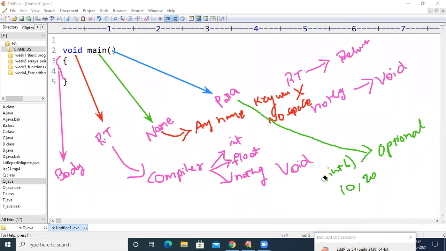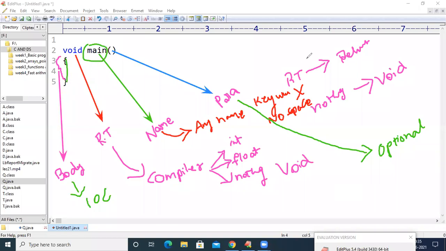If you want to receive some data from the outside, you can maintain parameters. And if you don't want to receive any data from the outside, you can just leave the parameters empty. Okay, so now the fourth part is the body of the method. The body of the method is the lines of code, LOC, which will be executed when anyone calls this method.